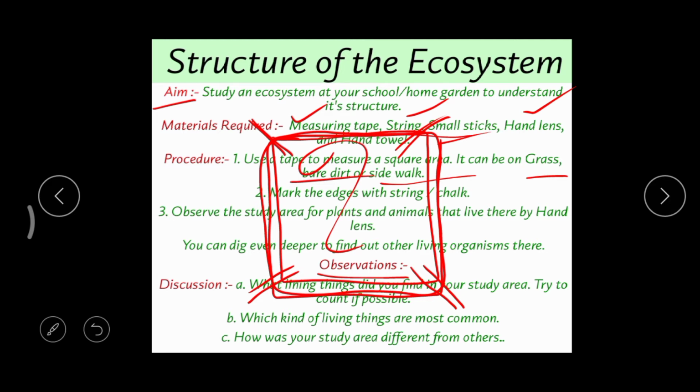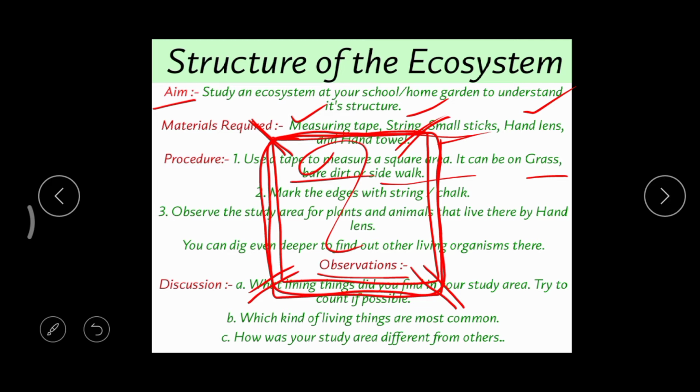We can divide the children into groups, and for one group we can give a grassland, to one a field, and to the other a playground or park, like this. Correct? And after the completion of all these things, we need to go for a discussion. What things did you find in your study area, and try to count if possible.